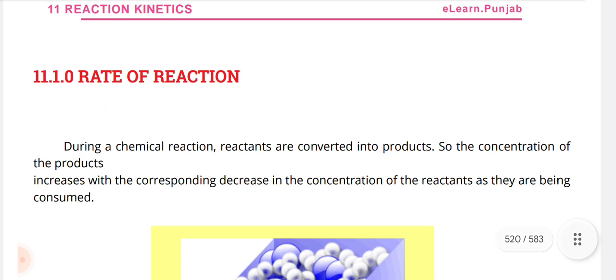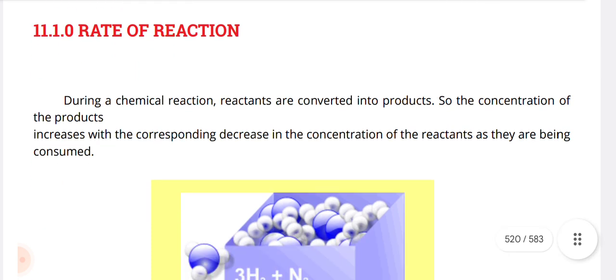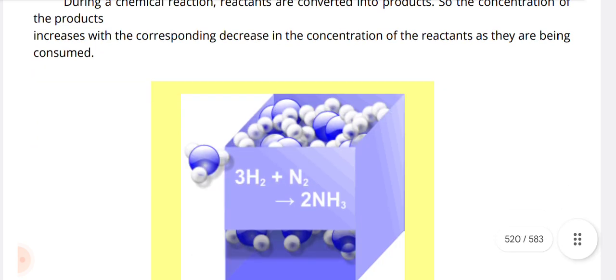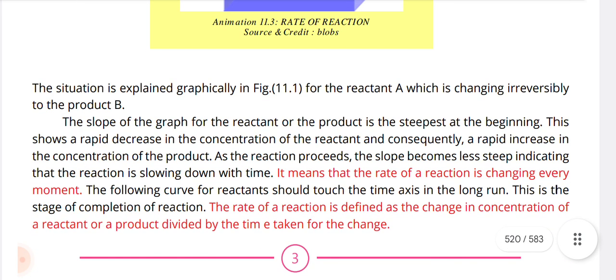Rate of reaction. During a chemical reaction, reactants are converted into products, so the concentration of the product increases with the corresponding decrease in the concentration of reactants as they are being consumed. The situation is explained graphically in figure 1.1 for the reactant A, which is changing irreversibly to the product B.